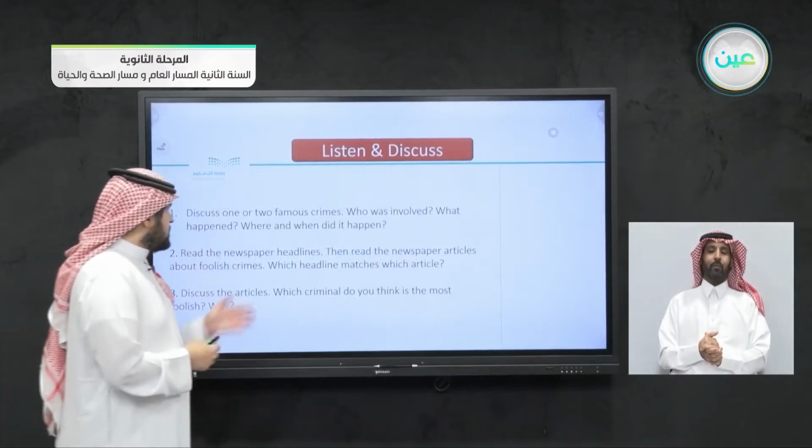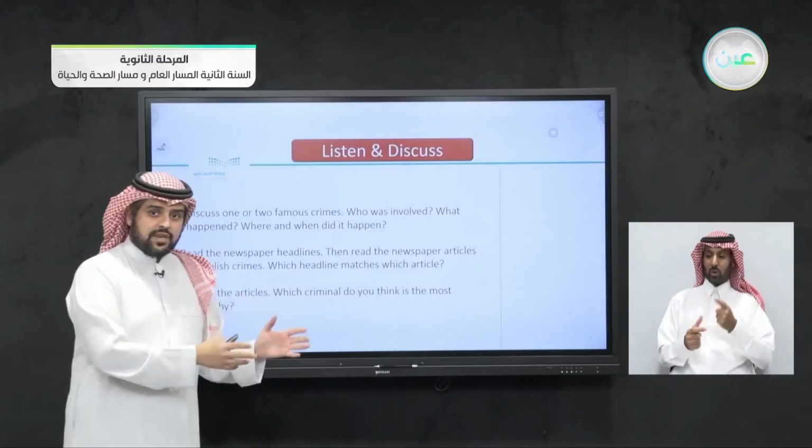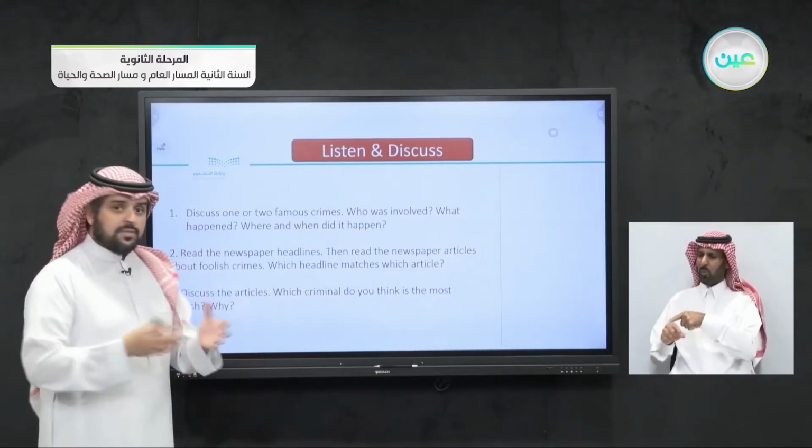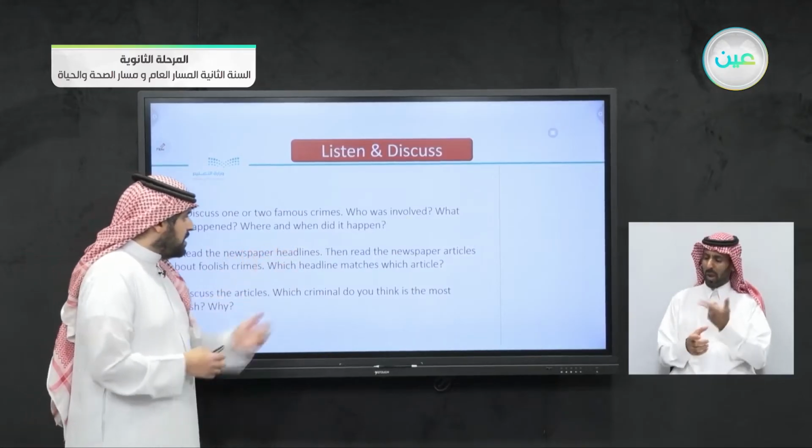So discuss one or two famous crimes. Who was involved? What happened? Where and when did it happen? If you read about a crime, if it's a famous crime, who was involved? Who are the parties in this crime? Who is the victim? And who's the bad man? What happened? Where and when did it happen?